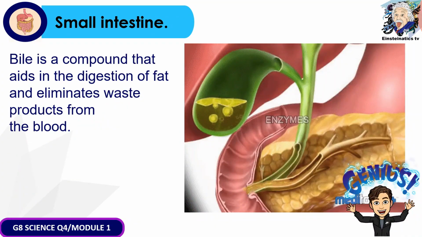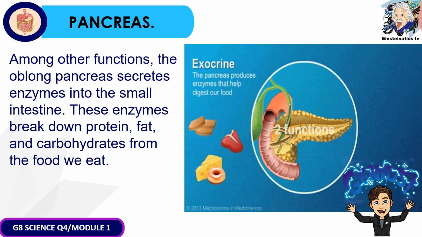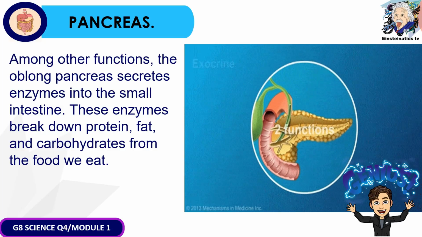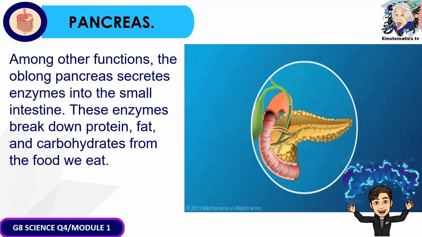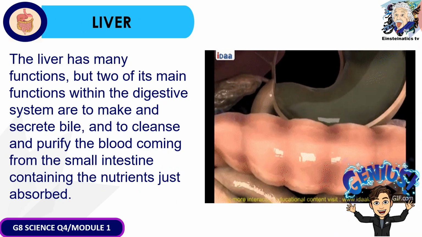Once inside the small intestine, the process of digestion is aided by the accessory organs. And one of these is the release of bile. Ano nga ba yung bile? So when we talk about bile, it is a compound that aids in the digestion of fat and eliminates waste products from the blood. One of the accessory organs of the digestive system is known as the pancreas. So ano nga ba yung function ng pancreas? So yung pancreas releases enzymes which help break down fat, proteins, and carbohydrates from the food that we eat.